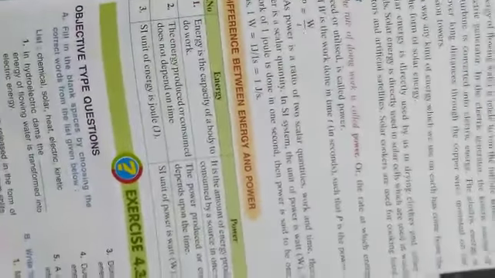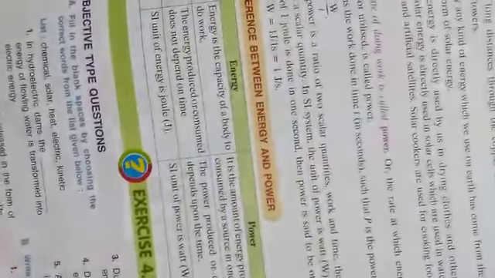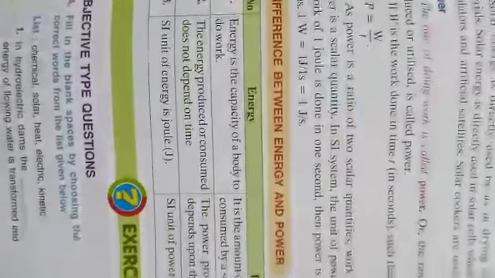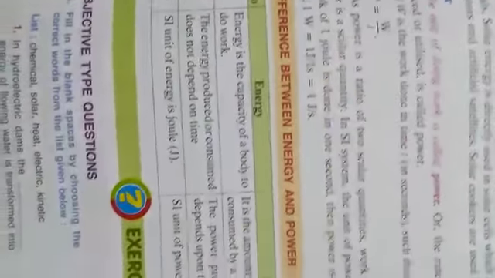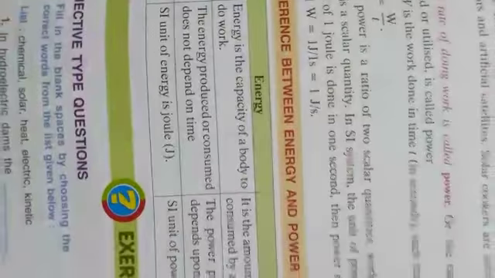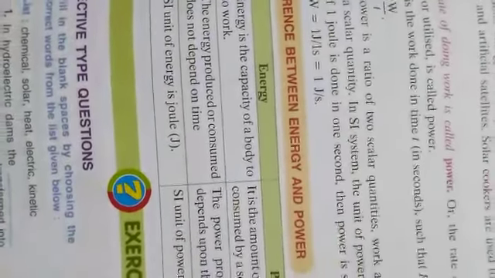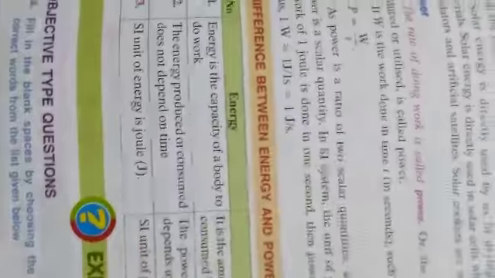Now, power. What is power? The rate of doing work is called power. If W is the work done in time t, then power is W by t; work divided by time is the power. Power is a scalar quantity. Why? Work is a scalar quantity and time is also a scalar quantity, so power is the ratio of two scalar quantities, and power is also a scalar quantity.